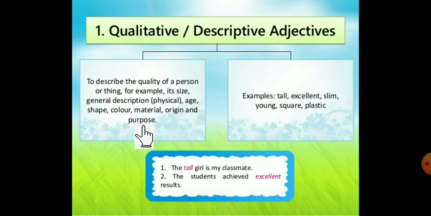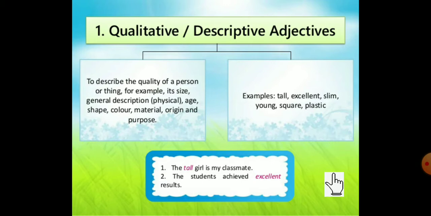Examples are: tall, excellent, slim, young, square and plastic. Because what we are doing here is describing the quality of that particular person or thing.